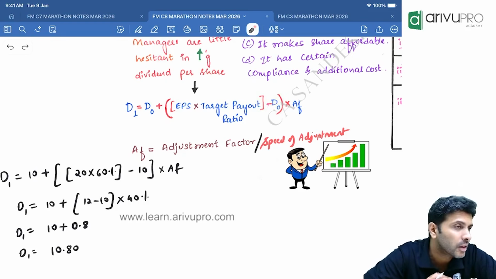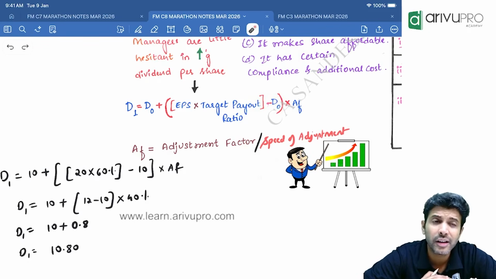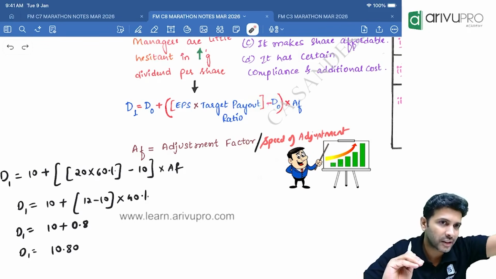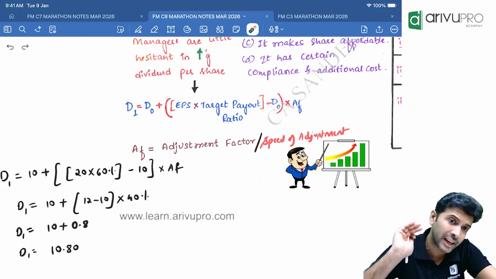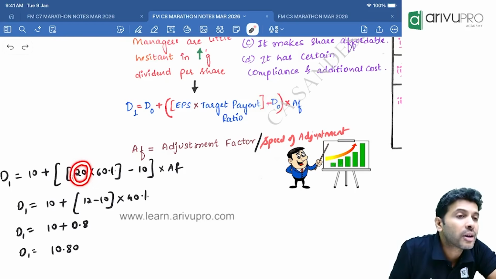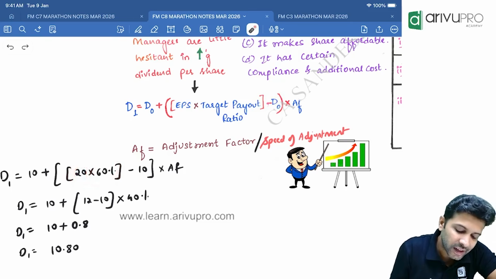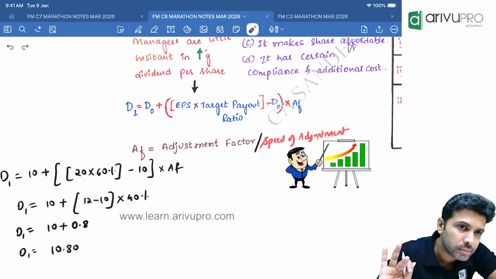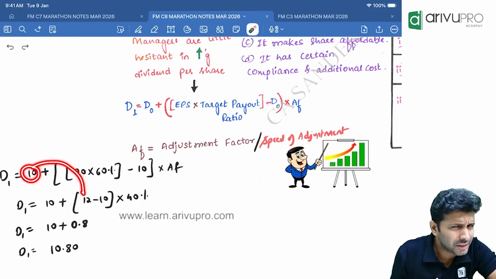Whatever the expected future earnings, 60% of that the company is planning to pay as dividend. Future EPS I've assumed is 20. 60% of 20 is 12. Last year 10, this year 12. Compared to last year, is there any increase in dividend?